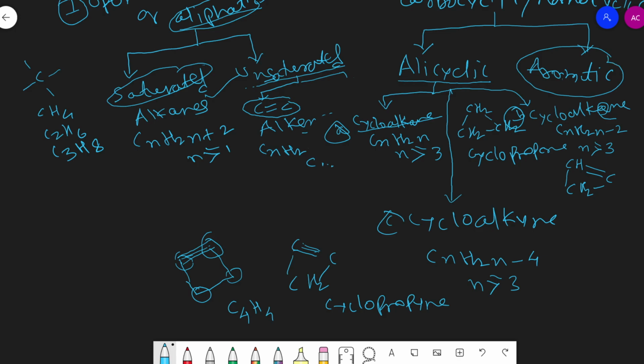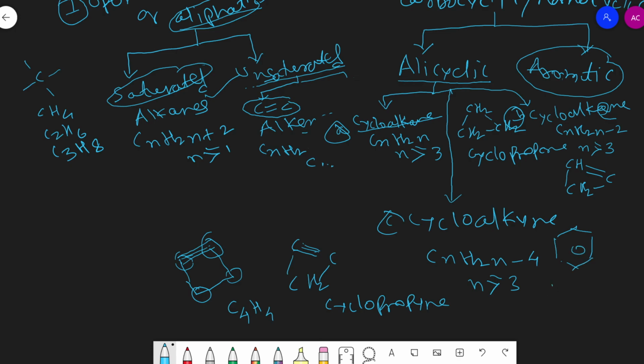The cyclic hydrocarbon, or carbocyclic or aromatic hydrocarbon, which resembles benzene, means whatever characteristic property benzene has, the same property is shown by these compounds, which are termed aromatic compounds. Simply we can say that carbocyclic compounds which resemble benzene are known as aromatic hydrocarbons, and an example for them is benzene itself.